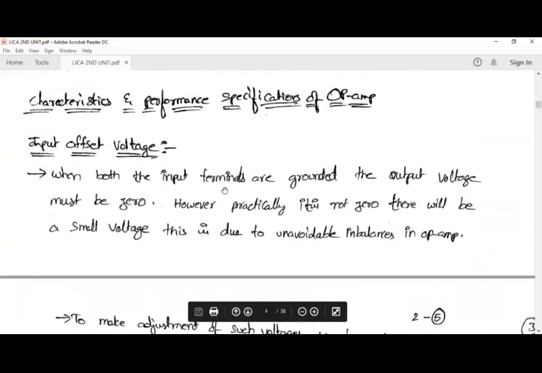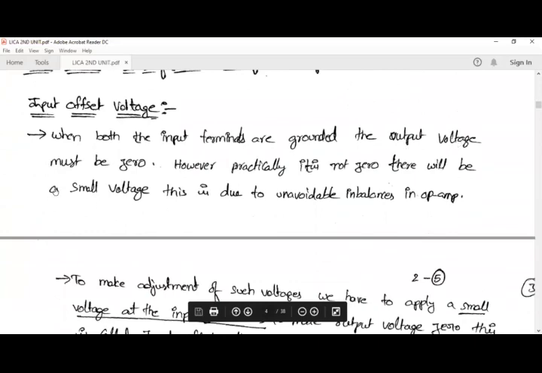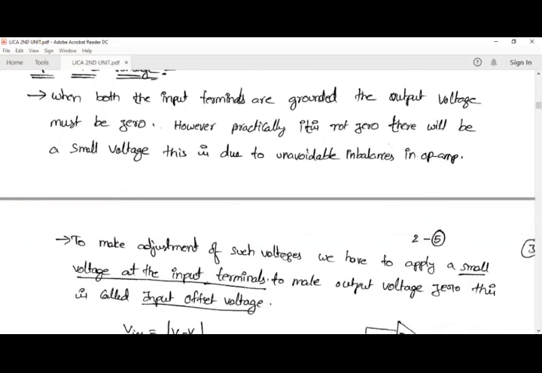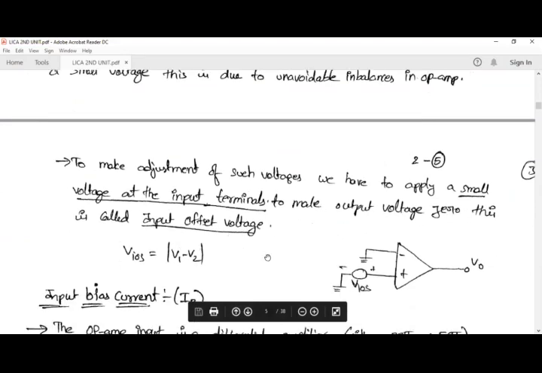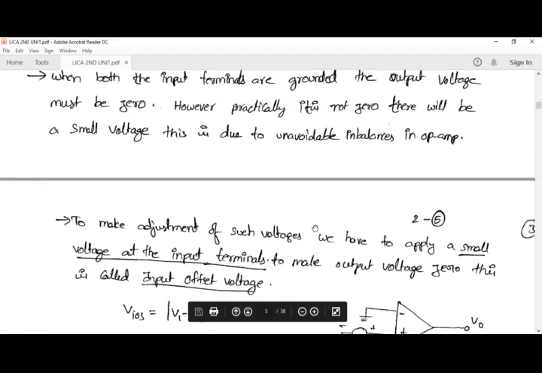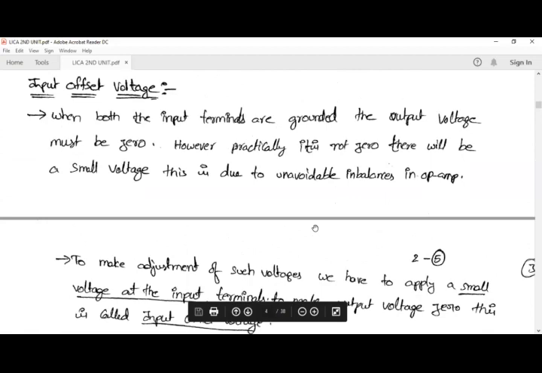So when both the input terminals are grounded, the output voltage must be zero. However, practically it will not be zero. So to make adjustment of such voltages, we apply a small voltage at the input terminals to make the output voltage zero. This is called input offset voltage, and it is given by VIOS equal to the difference between the two input voltages, that is V1 minus V2. So this is input offset voltage.